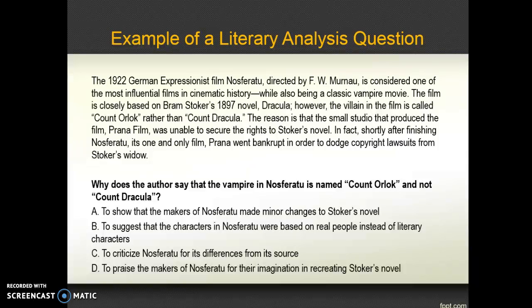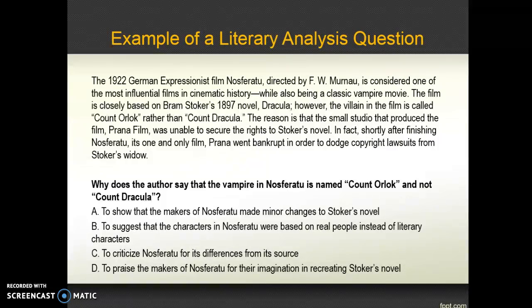Here is an example of a literary analysis question. The 1922 German expressionist film Nosferatu, directed by F.W. Murnau, is considered one of the most influential films in cinematic history, while also being a classic vampire movie. The film is closely based on Bram Stoker's 1897 novel Dracula. However, the villain in the film is called Count Orlok rather than Count Dracula. The reason is that the small studio that produced the film, Prana Film, was unable to secure the rights to Stoker's novel. In fact, shortly after finishing Nosferatu, its one and only film, Prana went bankrupt in order to dodge copyright lawsuits from Stoker's widow.